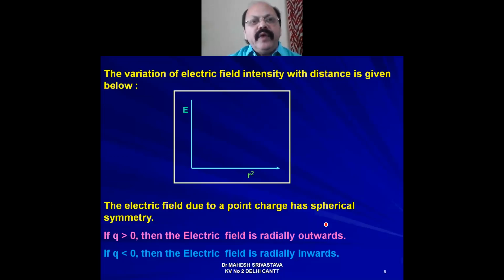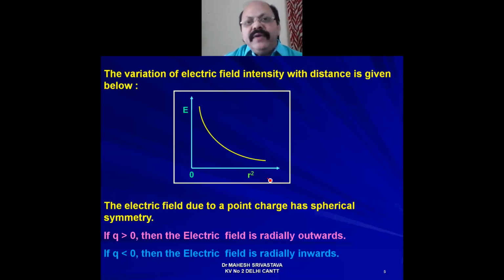On the y-axis we have taken electric field intensity, and on the x-axis we have taken R square. Since E is inversely proportional to R square, the graph looks like this.